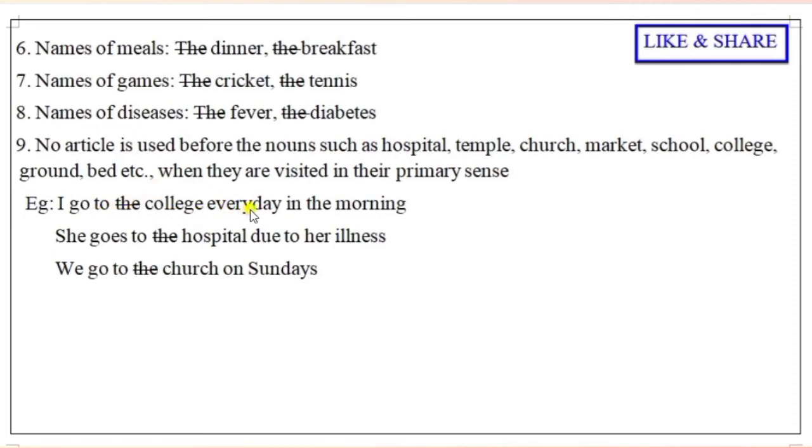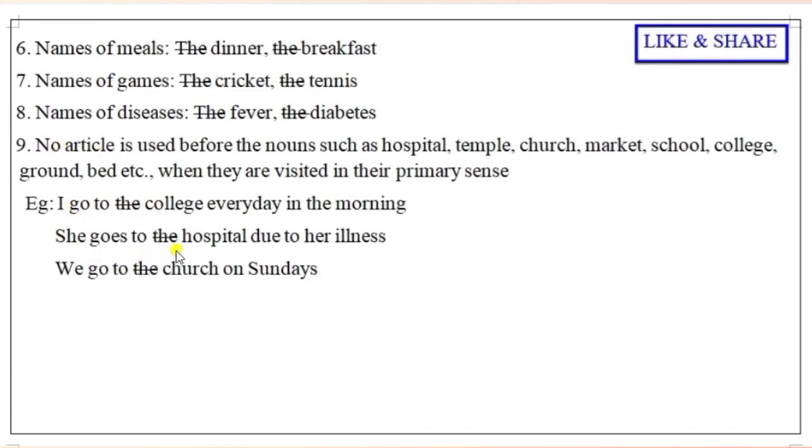I go to the college every day in the morning. You are going to college for what? For study purpose. So we should not use the, because you are going to college every day. It is common. You are going for study. So we should not use the.